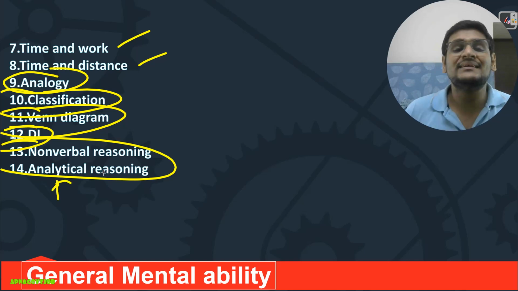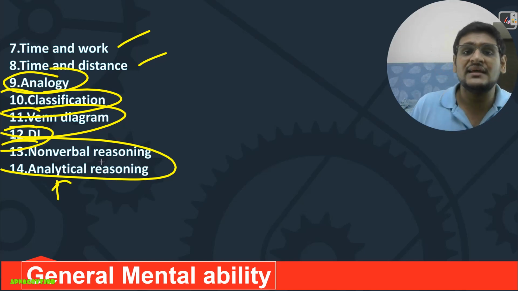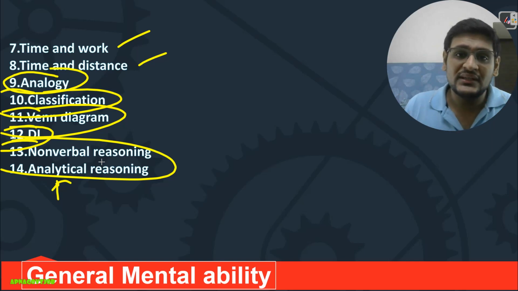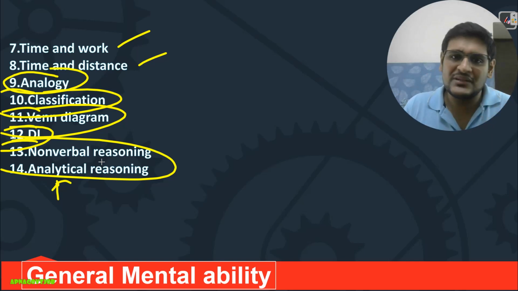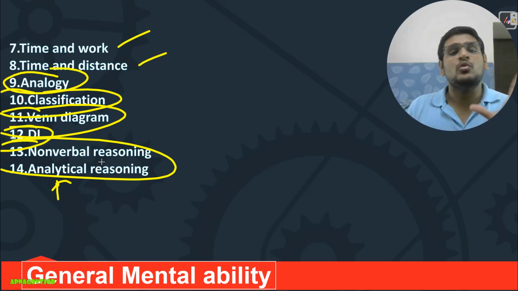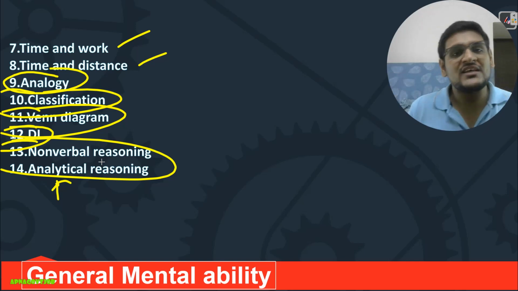In analytical reasoning, basically conclusion and assumptions, then argument and conclusion, that you can do. Course of action, that you can do. So these are the 3-4 chapters you can do in this. Books and everything I already told you in phase 1, that will remain the same.